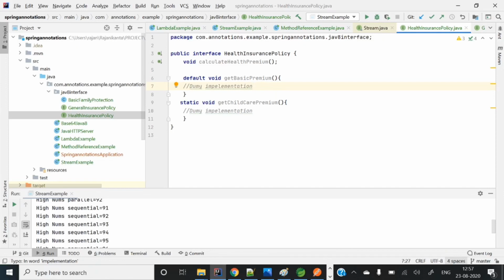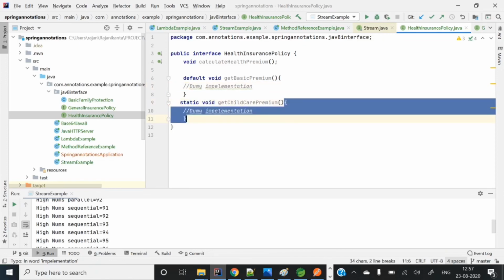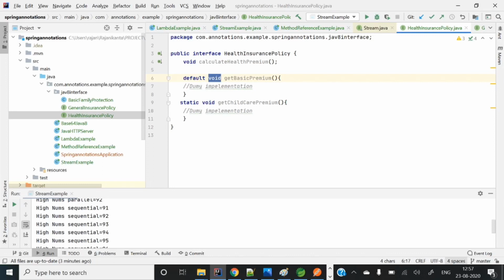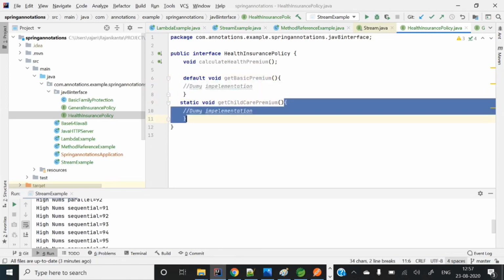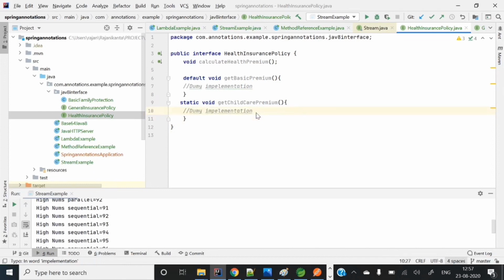Static methods are also possible now. Default methods can be overridden in subclasses or implementation classes, but a static method we cannot override. So this is a common thing: wherever required, that common logic you can call from here. So in Java 8 onwards, default and static methods were also introduced.